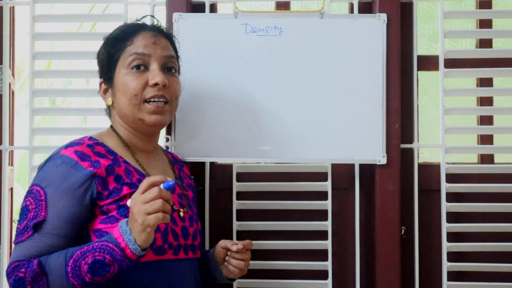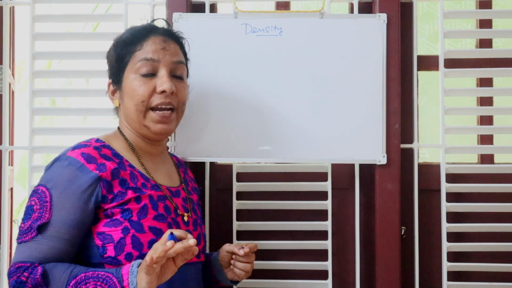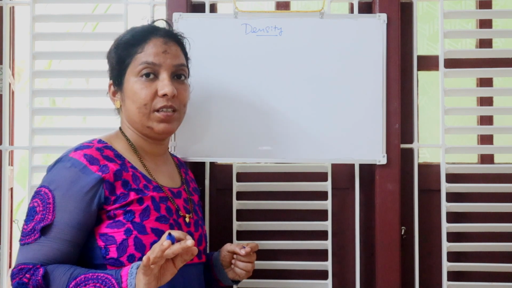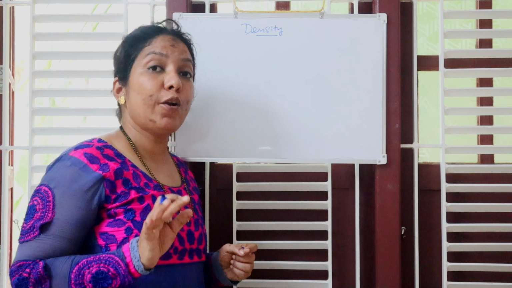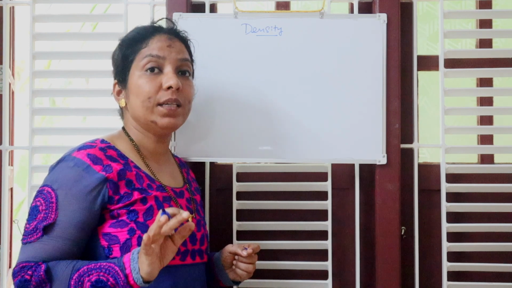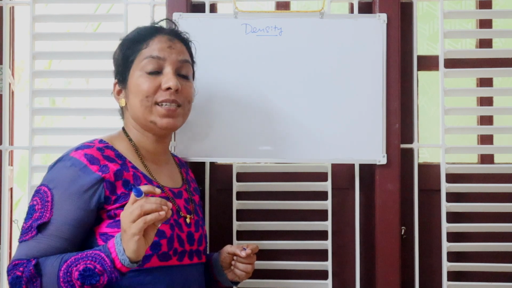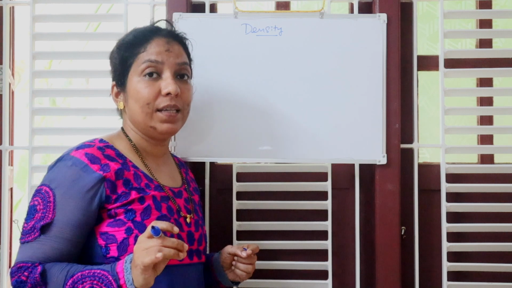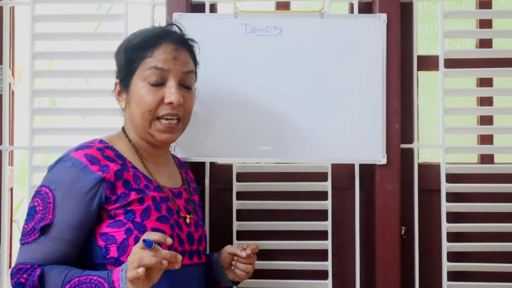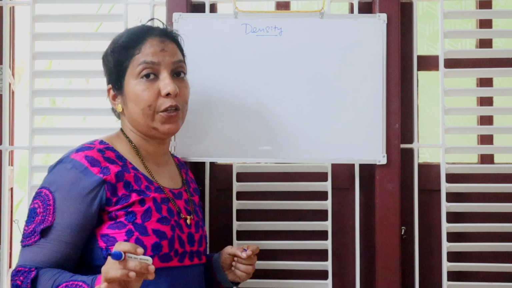Density remains constant for a given material. It does not change. For example, for pure water, the density is 1 gram per cm cube. Or if you are saying in kilogram, the density of pure water is 1000 kg per meter cube.